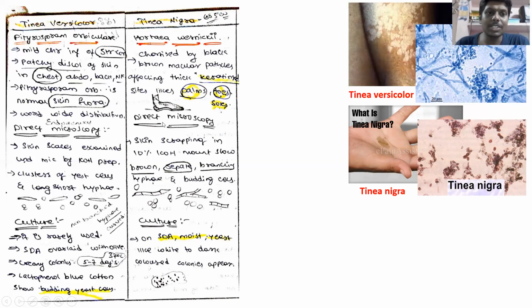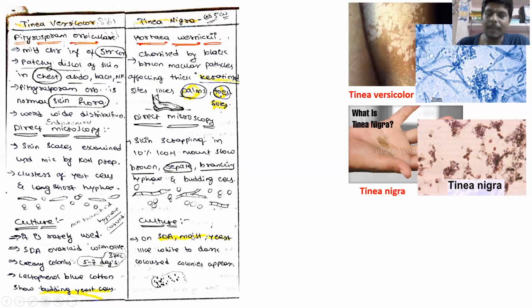Coming to laboratory diagnosis, in direct microscopy, after taking a skin sample and doing a KOH mount in 10% potassium hydroxide, you will see brown septate and branching hyphae. Brown septate and branching hyphae and bud cells can be seen under KOH. See here, this is how they will look under direct microscopy.